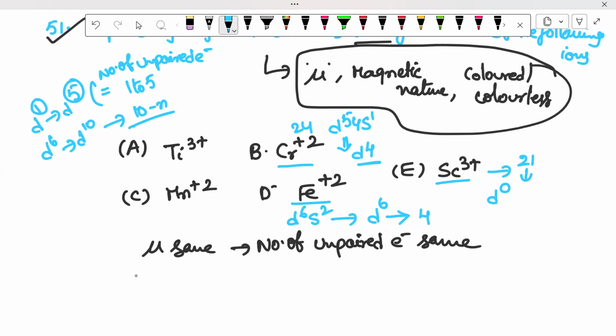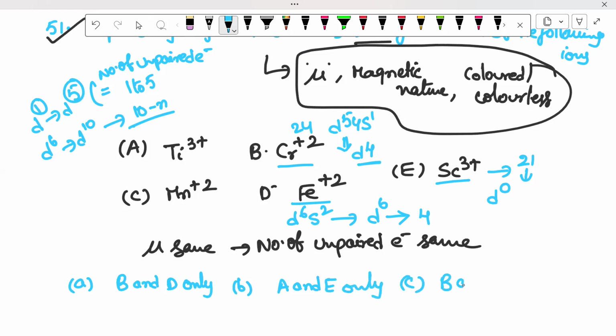Then they gave the options: the first one is B and D only, the second one is A and E only, and the third one is B and C only.